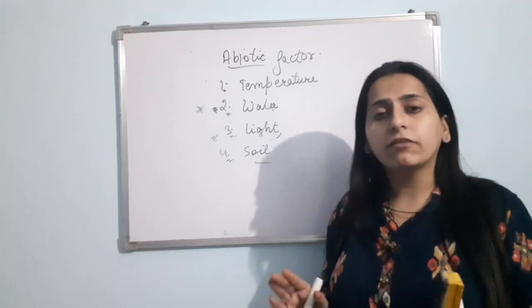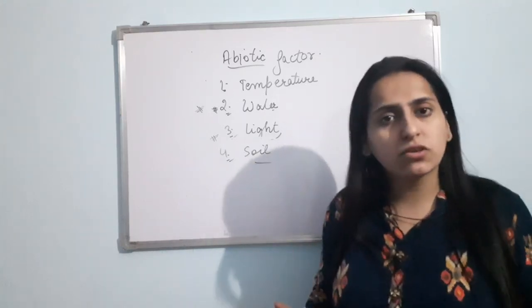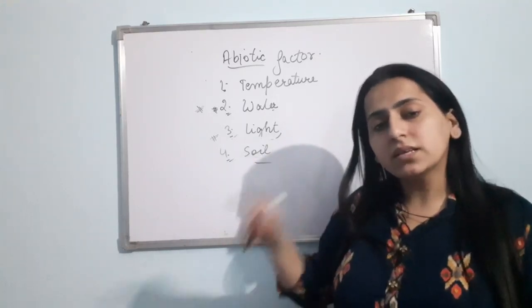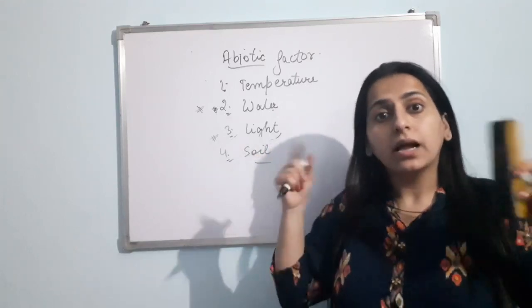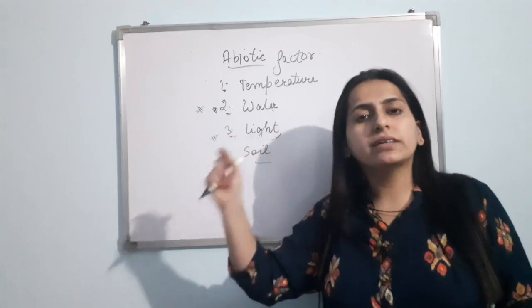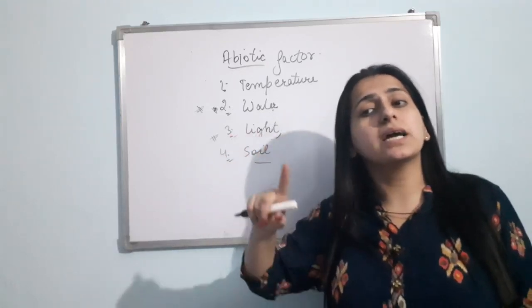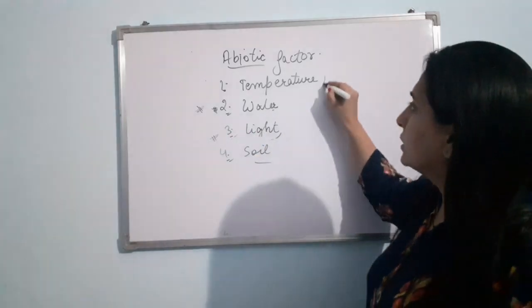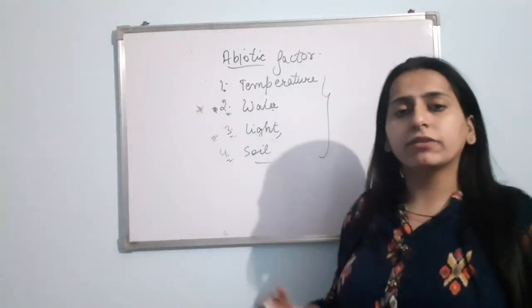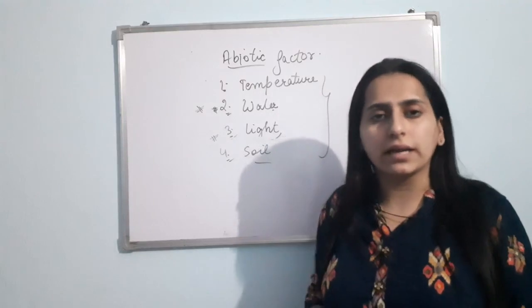It will affect the chemical nature of the soil, and ultimately this will affect the distribution of the plants present in the soil, and ultimately it will affect the distribution of the animals that are present in that area. Am I clear? So these are the abiotic factors that affect the distribution of the organisms.